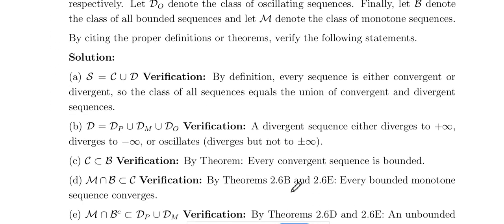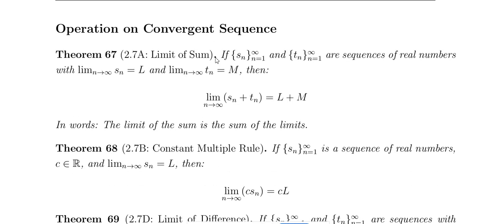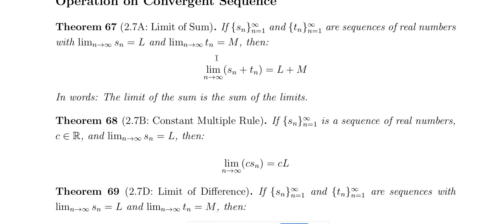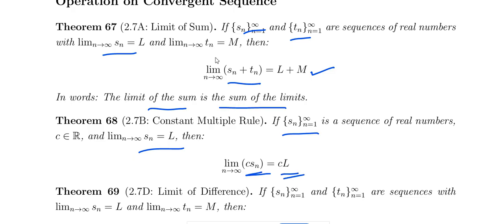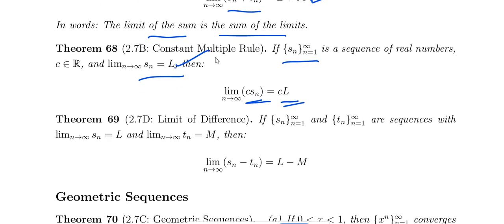And leave it to this problem. S and T are two sequences of real numbers, and both have limits L and M. If both limits exist, then the limit of their sum also exists. The limit of the sum is the sum of the limits. Similarly, if Sn is a sequence of real numbers with limit L, and you multiply by a real number C, then the limit of C Sn is C L. And for the difference of the two, you get L minus M.